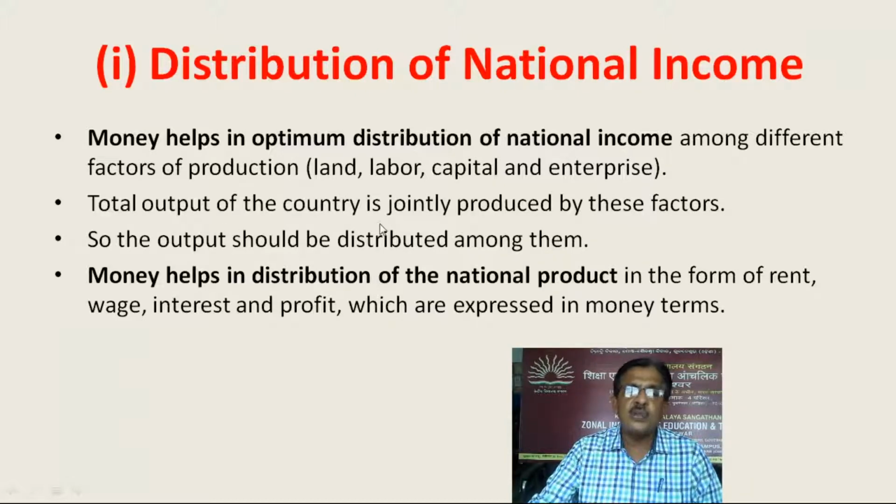Total output of the country is jointly produced by these factors. So the output should be distributed among them. Money helps in distribution of the national product in the form of rent, wages, interest, and profit, which are expressed in money terms. This distribution of national income we have already clarified in the national income accounting, the measurement of national income.